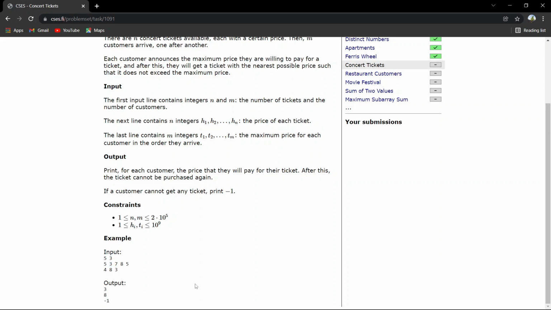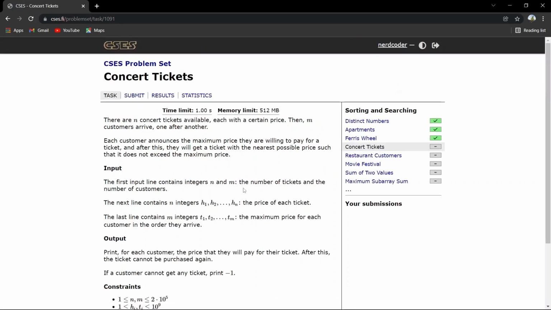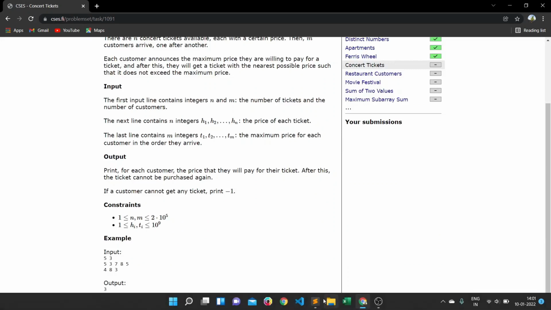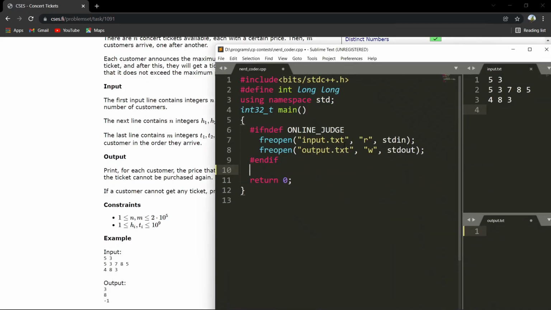Okay, so clearly one thing you can notice is that we want the price of the tickets in sorted order by the nearest possible, so we will look for upper bound or lower bound, you can say. So let's first take the input. We take n and then m.